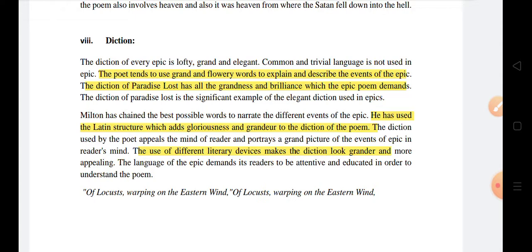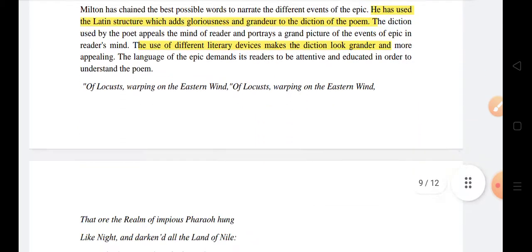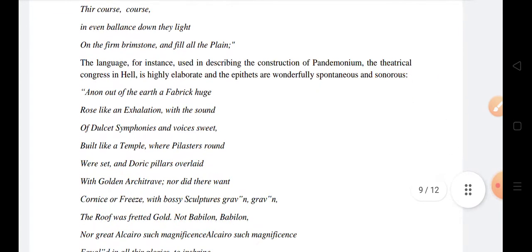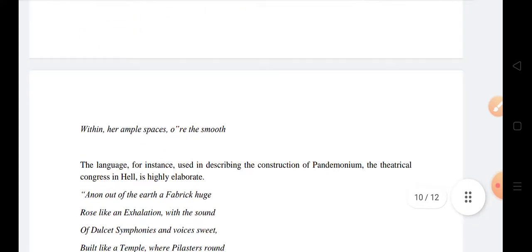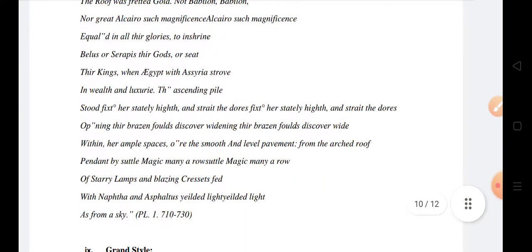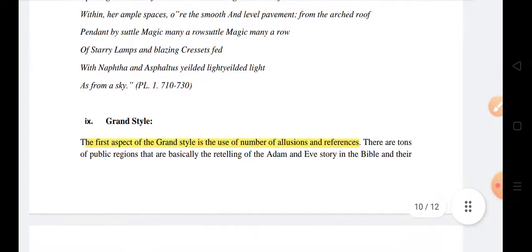In Paradise Lost, the poet tends to use grand, flowery words to explain and describe the events of the epic, and the diction of Paradise Lost has all the grandness and brilliance which epic poems demand, and he has used Latin structure to give gloriness and grandeur to the diction of the poem. Use of different literary devices makes the diction look grand and appealing.